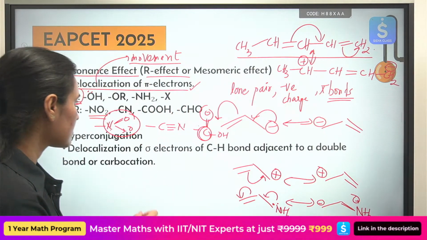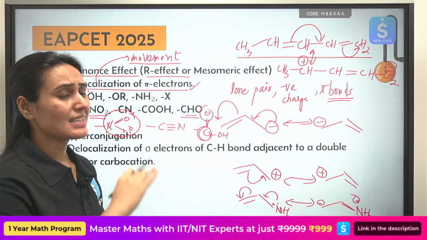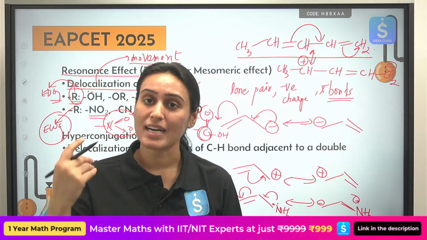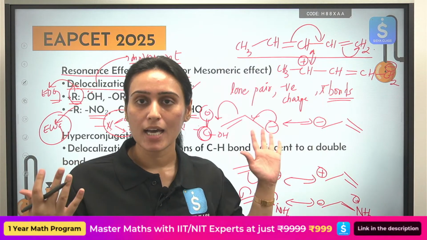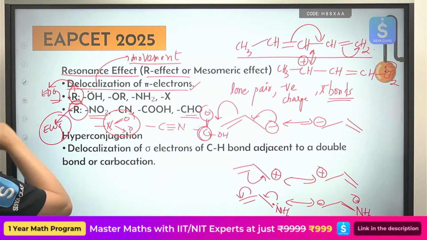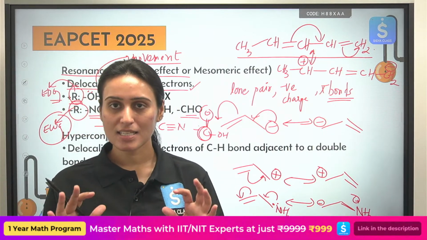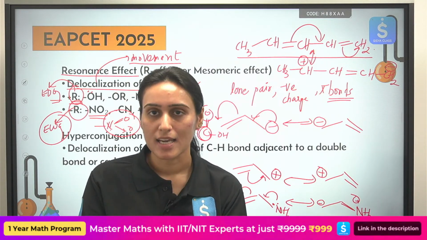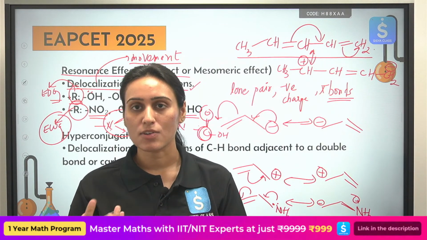Okay, so similarly in CHO also and in ketone also, you will have a multiple bond between carbon and oxygen. So that is also an electron withdrawing group, a minus R effect group. Okay, so these are some of the features of resonance effect, and we have also seen how to decide whether it is an electron withdrawing or electron donating group.